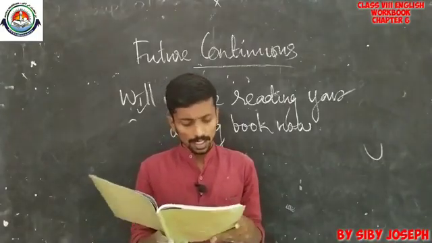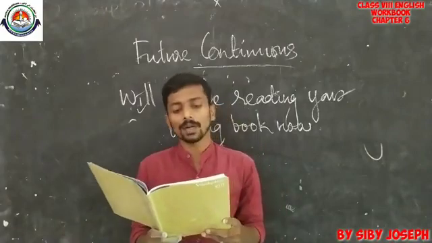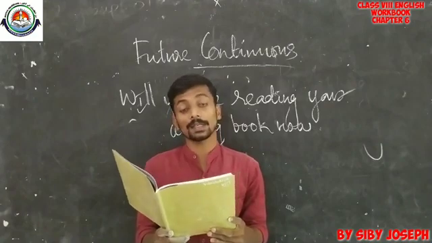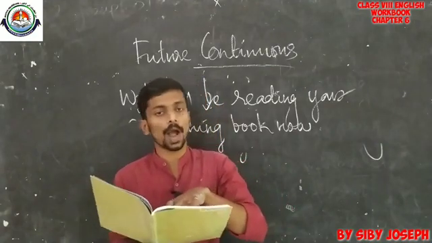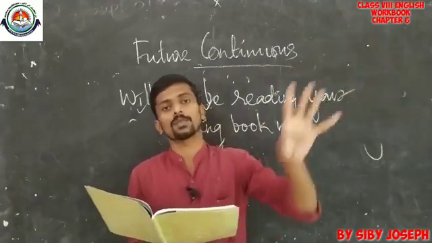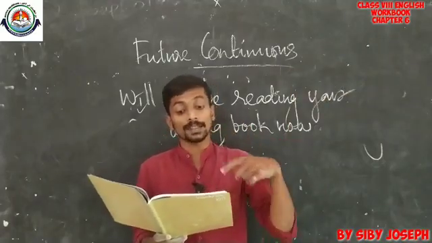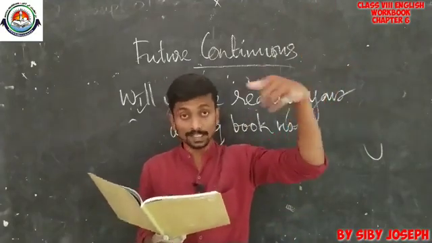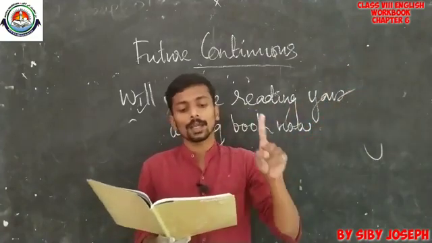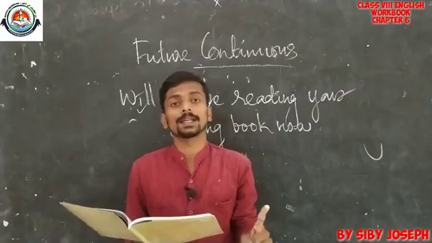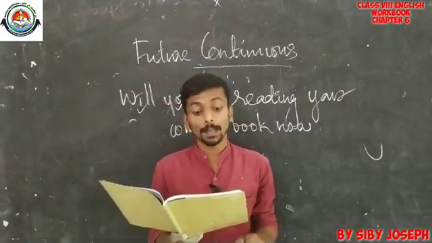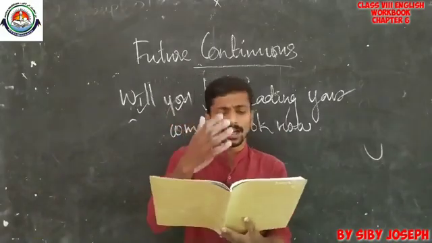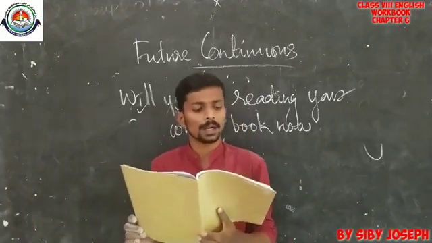Now take the next page, page number 70. Give one word for each of the definition. The first letter of each word is given. A ruler with unrestricted authority. So this is actually the definition. So you have to write down the one word substitution for the definition. The first letter for that particular word is D. So a ruler with unrestricted authority is known as dictator. Then a person who is extremely intelligent, the first letter is G. Yeah, genius person. So similarly you have to complete the remaining things also.